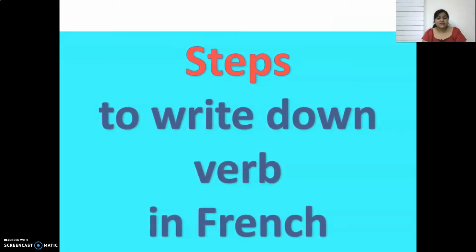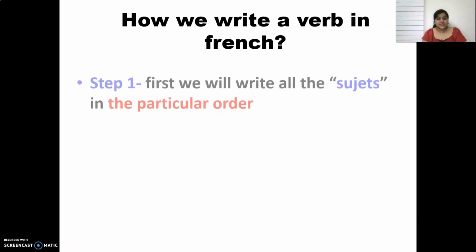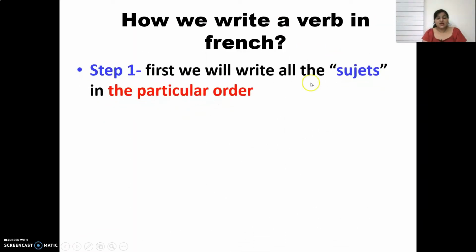So let's learn what the steps are to write down the verb in French. The first step says that first we write down all the sujets in the particular order, the order in which you have learned them.